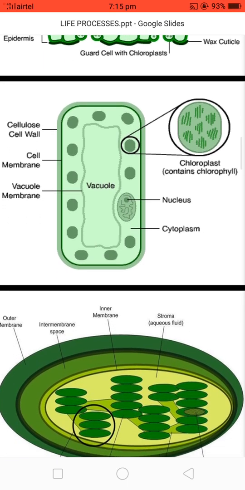This is a plant cell which has an outermost layer, the cell wall, then the cell membrane, and on the inner side a vacuole is present. Chloroplast is shown here, which contains a number of chlorophyll. A nucleus is present which controls the function of the cell and cytoplasm.